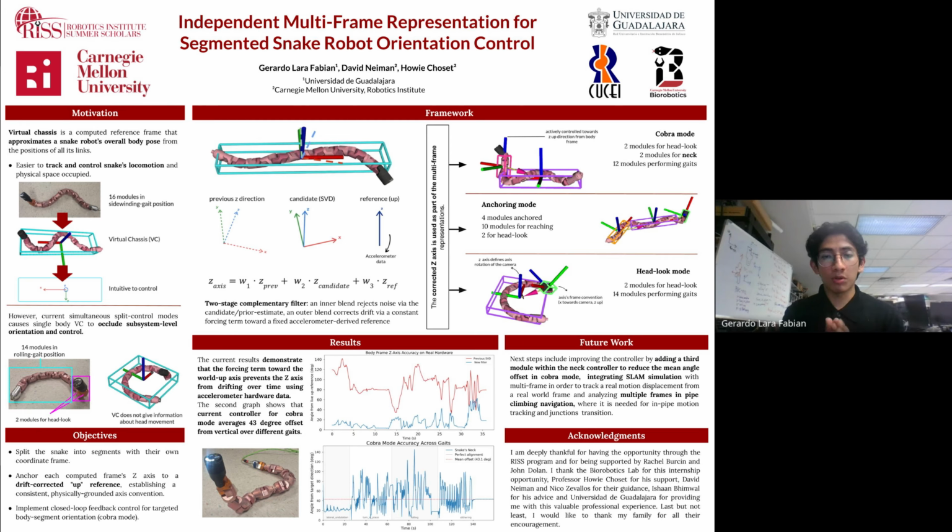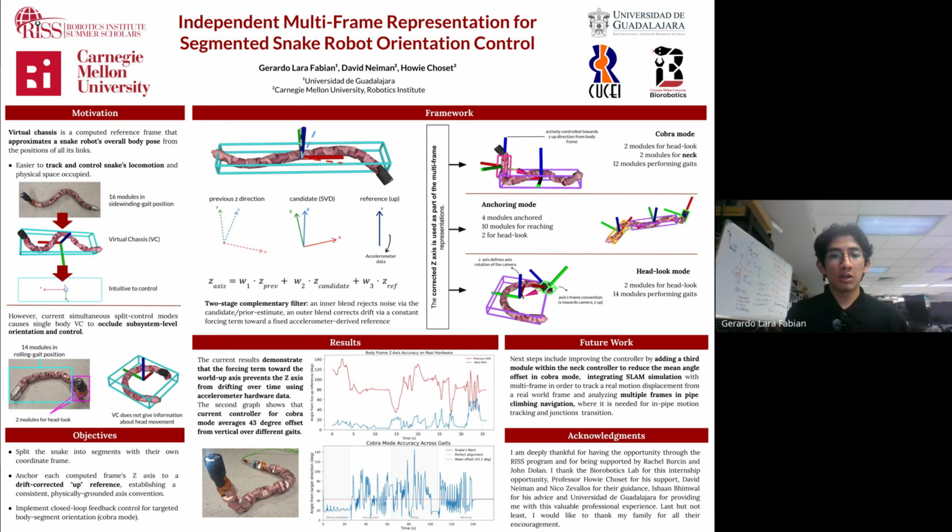Also, the lab is developing an anchoring mode, which consists of the last modules performing an anchoring position. It will try to fix the snake in between two walls or within a pipe, and the rest of the modules will be performing reaching control or exploration control, and they also need the option of the head look.